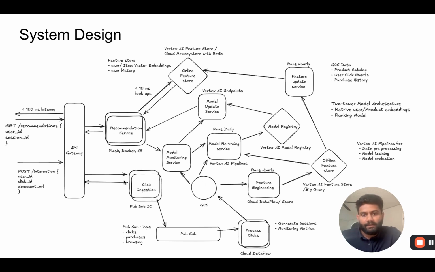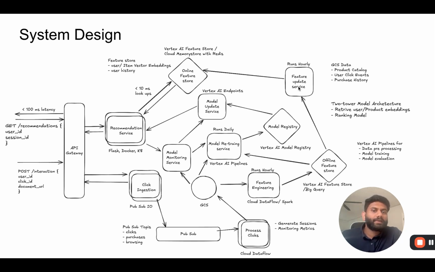So as I said, once we have this clickstream data coming into Google Cloud Storage, we want to generate these vector embeddings that will be used by the recommendation service to generate the candidate products for the recommendation. So we have this feature engineering flow. This could be a Google Cloud Dataflow or a Spark job that reads data from Google Cloud Storage and does this feature engineering, basically generating these vector embeddings and writing them to the offline feature store. It could be Vertex AI Feature Store or BigQuery. And this is our offline feature store.